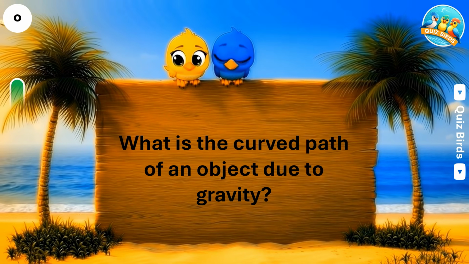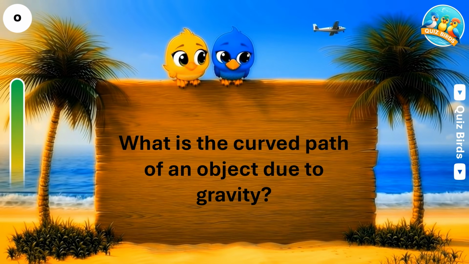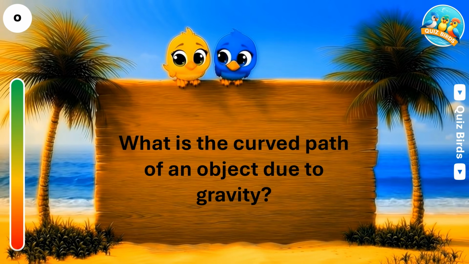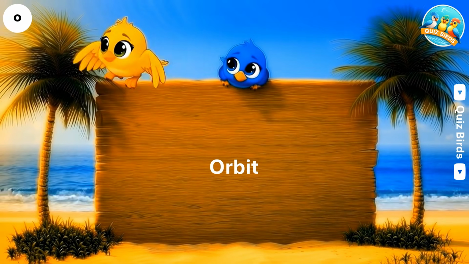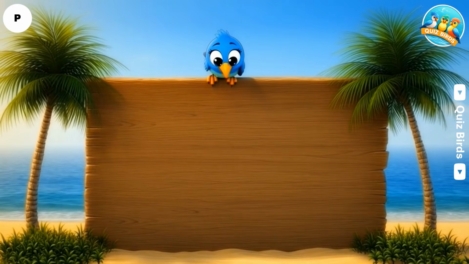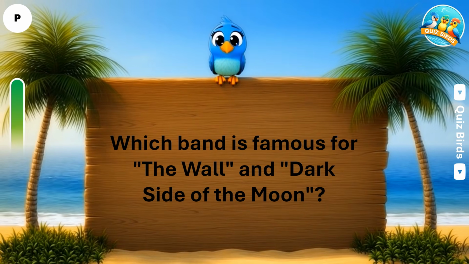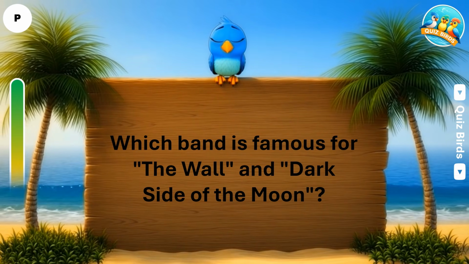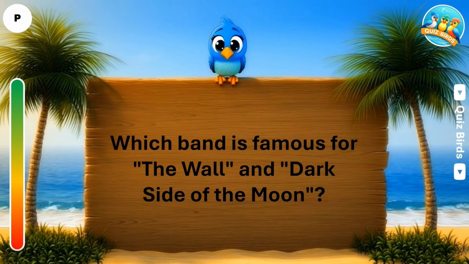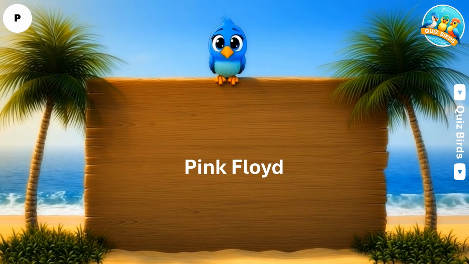Which O is the curved path of an object due to gravity? That is orbit. Which P is a band that is famous for The Wall and Dark Side of the Moon? The answer is Pink Floyd.